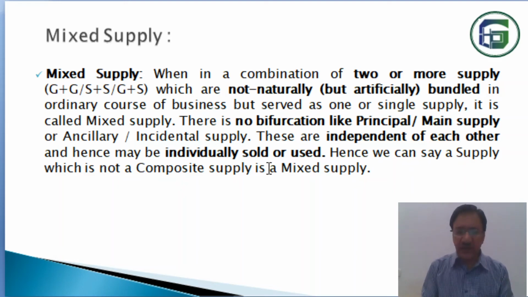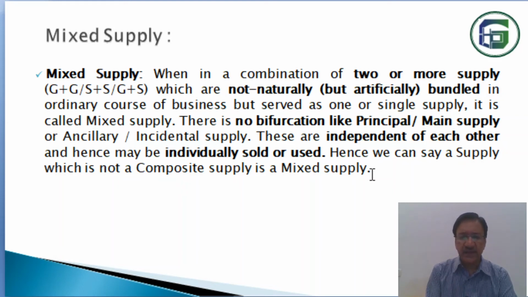They can be individually sold, and they are not naturally bundled. They are artificially packed. So here we can say a supply which is not a composite supply is a mixed supply. So what is mixed supply? A supply which is not a composite supply is a mixed supply, because a composite supply is just the reverse of a mixed supply, and a mixed supply is the reverse of a composite supply.